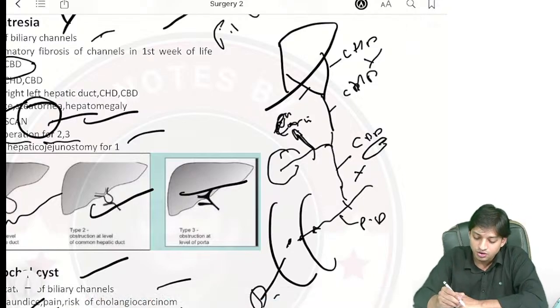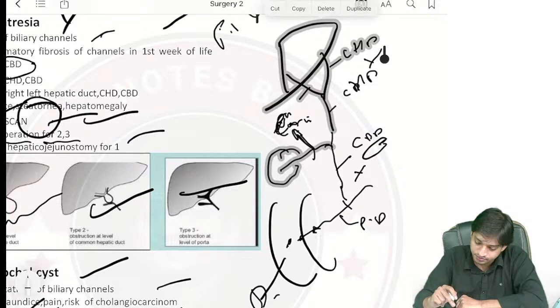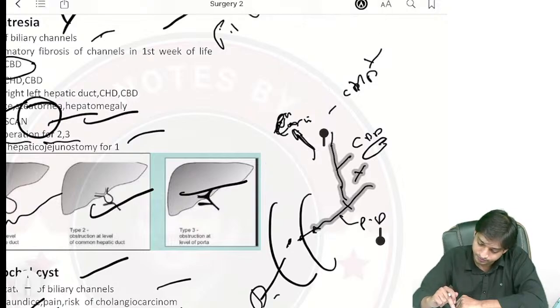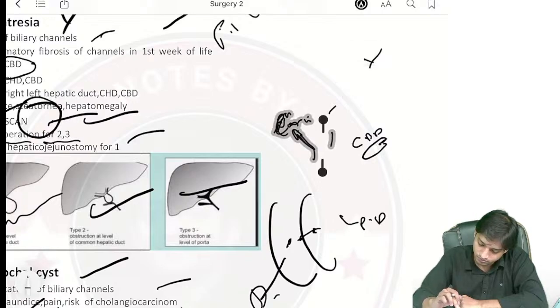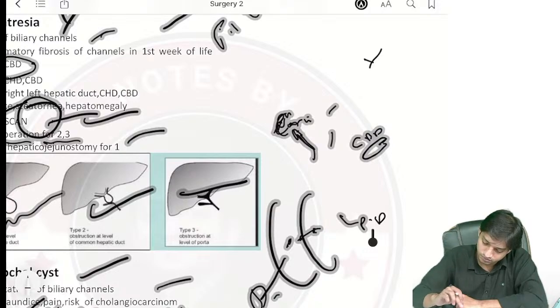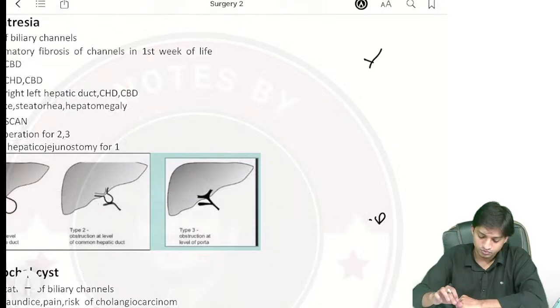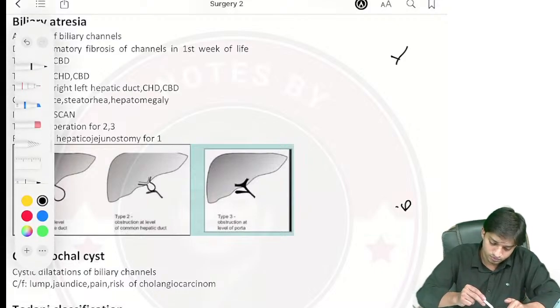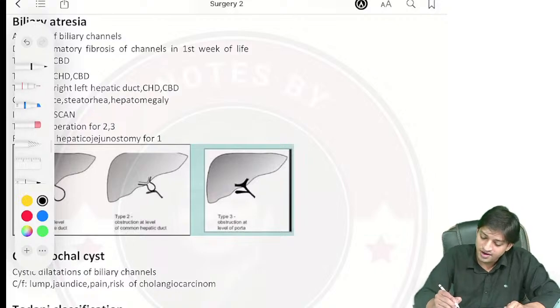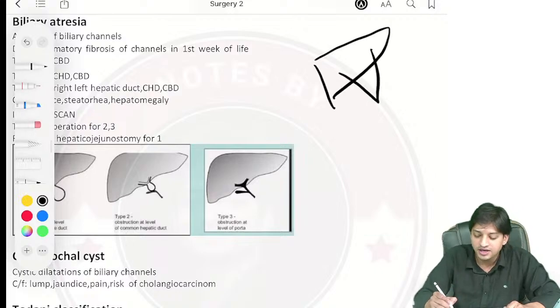Now see, you have the liver, right? Let me draw it once again so that it will be clear. Now have a look here. You have here the liver, the right and left hepatic ducts.